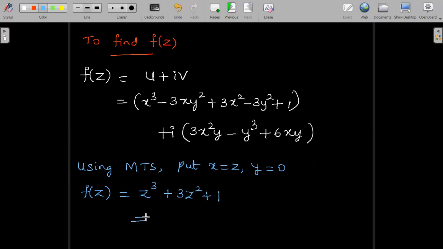Just check if the answer is correct. Wherever y is there, I took 0. 0 multiplied with anything becomes 0. So 3y square goes to 0. Here in the imaginary, all the terms carry y. Since y is 0, the imaginary term vanishes. So the required answer for f of z is z cube plus 3z square plus 1. This is the analytic function f of z for us.